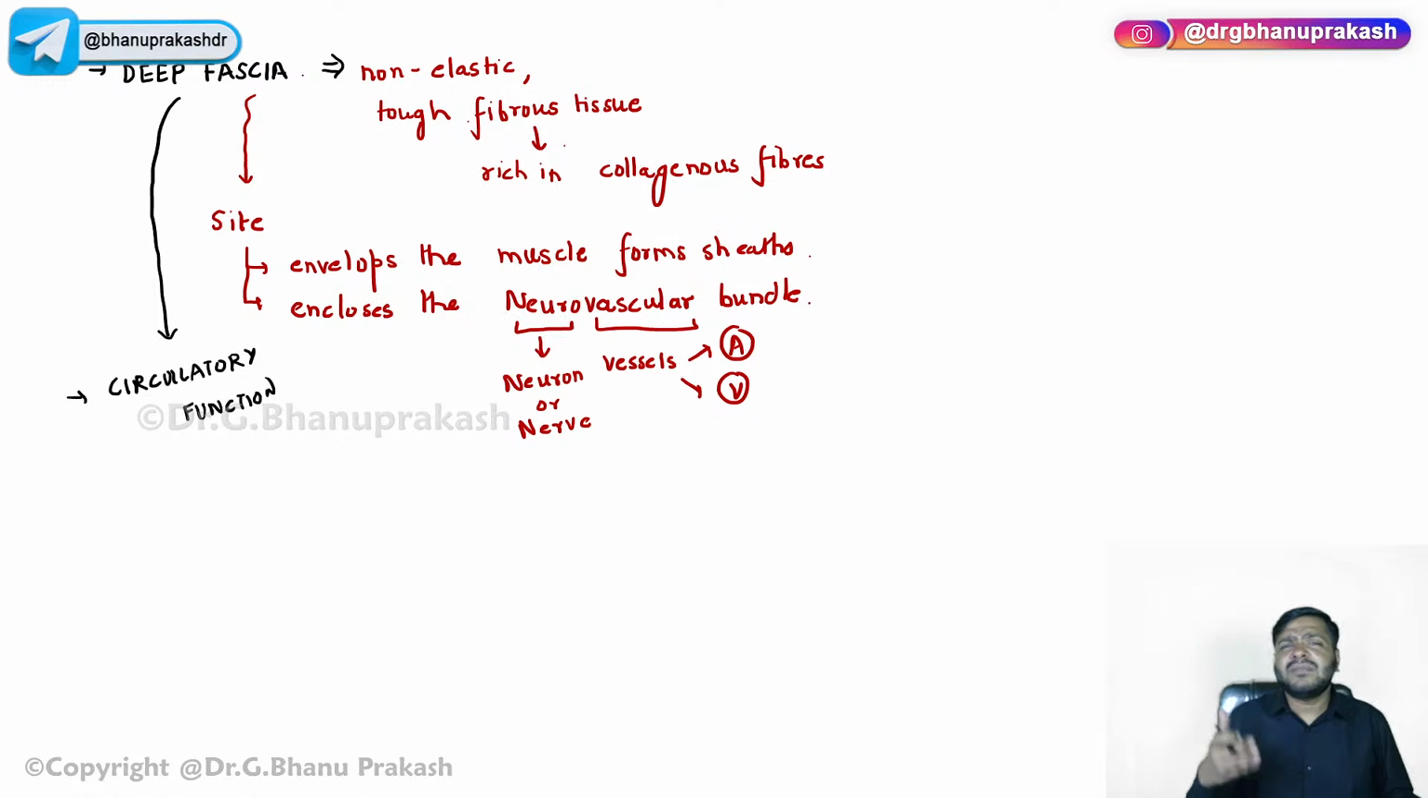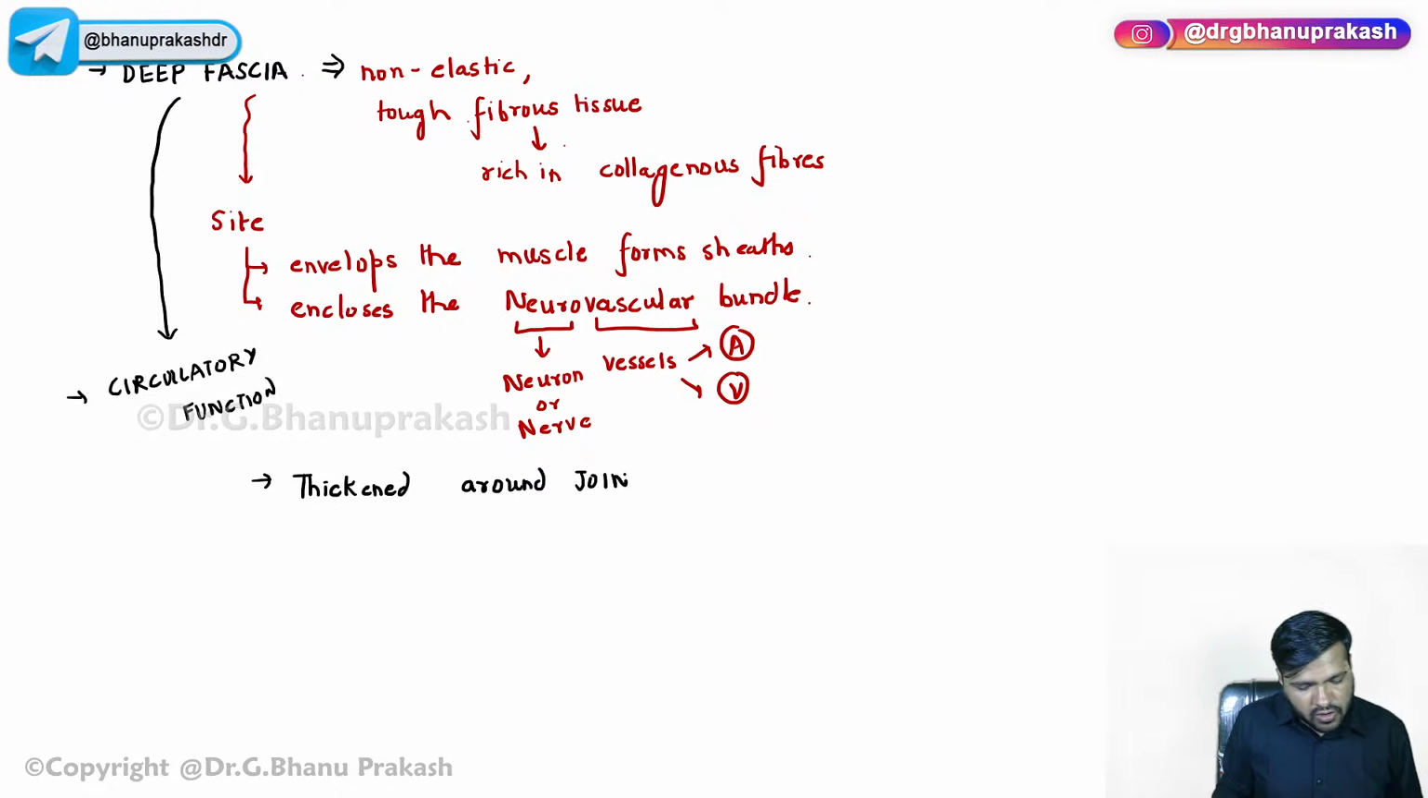Now, again, it forms the sheath around various parts like the femoral sheath and carotid sheath. So that is something you can remember. Even, guys, this deep fascia is thick around the joints. It is thickened around the joints of the body.